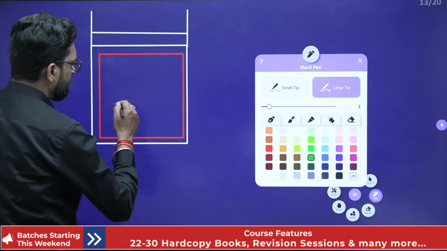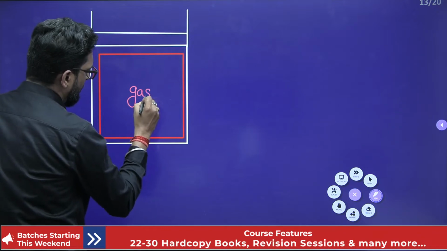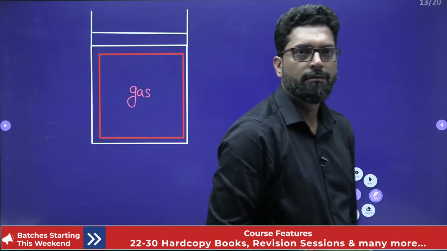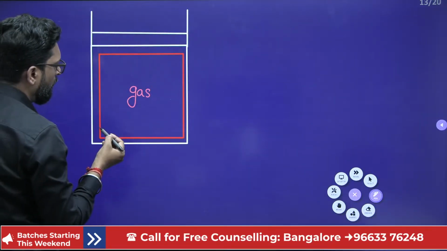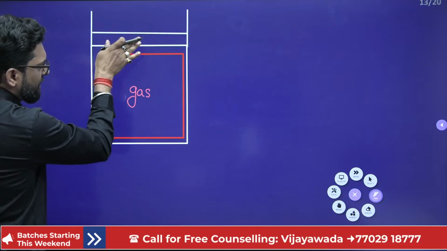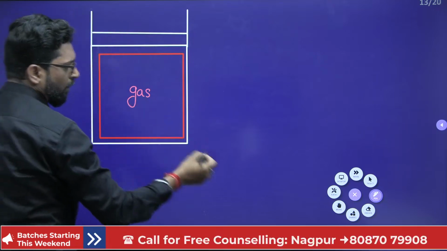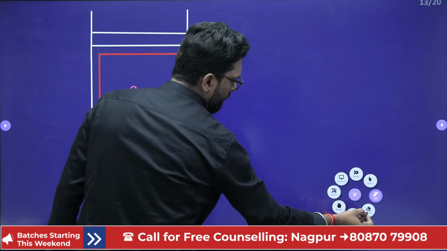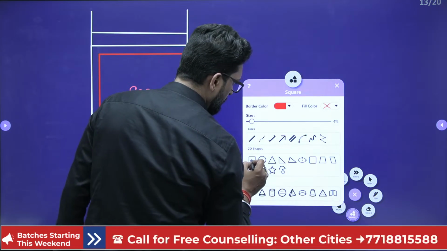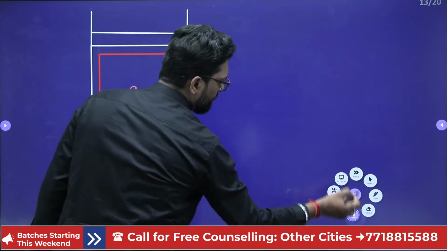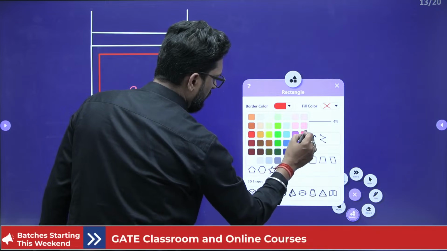And let's suppose this is your gas. Let's suppose the system is gas. It is not necessary that it is a gas. Okay, and this is your system boundary. Now, if you want the piston to be at the equilibrium position, at this position, you have to add load here. Different loads are there.